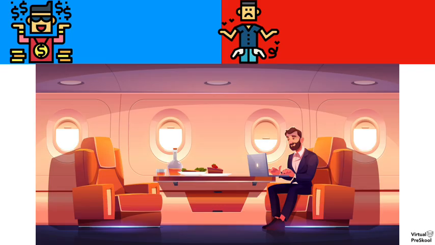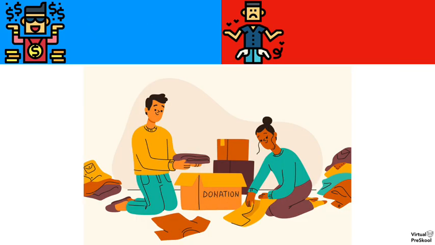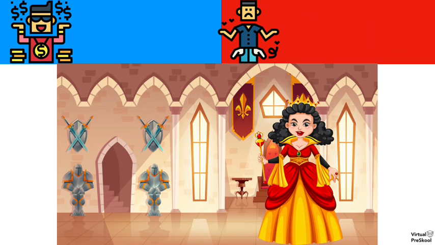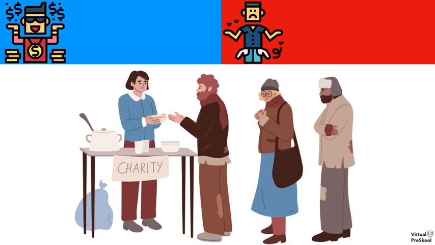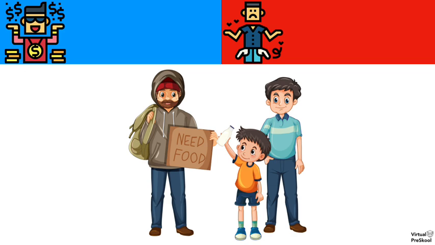Now we're going to remove the words and test to see if you remember these adjectives. The rich guy is flying on his private jet. What is rich in Hindi? Amir. Donating to people who are less fortunate, to the poor, is a nice thing to do. What is poor in Hindi? Gareeb. The UK became rich when it colonized India. What is rich in Hindi? Amir. Across the world, there are organizations that help the poor. What is poor in Hindi? Gareeb. The little boy is helping the poor man. What is poor in Hindi? Gareeb.